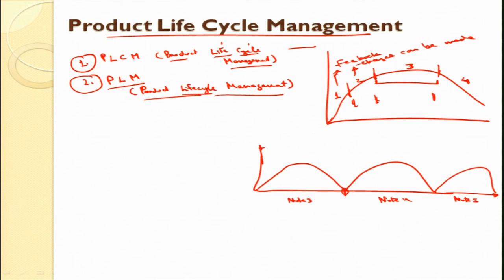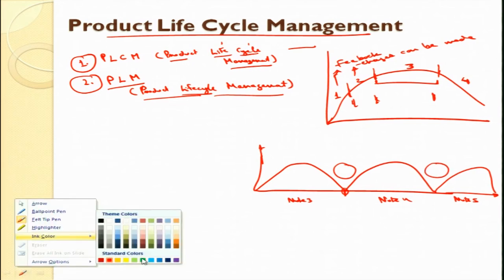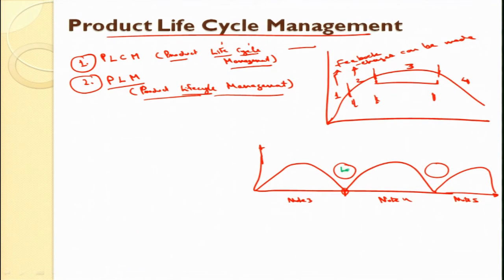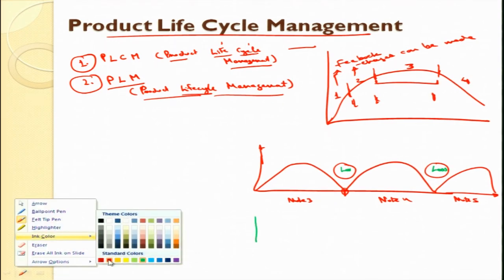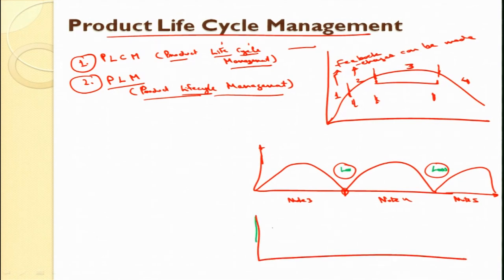Is it like that, that they introduce the next one when sales has completely gone down? See, they will have a loss zone here, they will have very few sales here, loss and loss. What the companies want is at least one product to remain at maturity level, so that the sale is maximum. They want one product to have maturity at this specific stage.